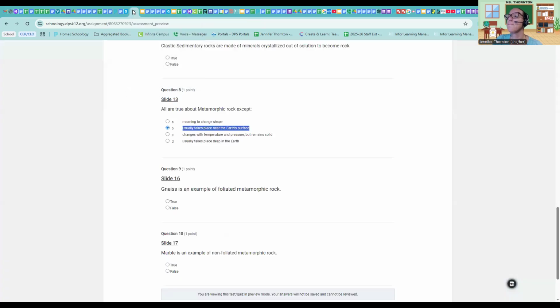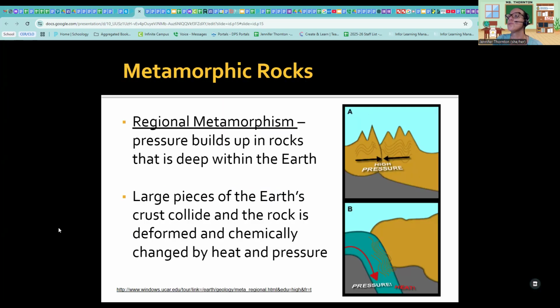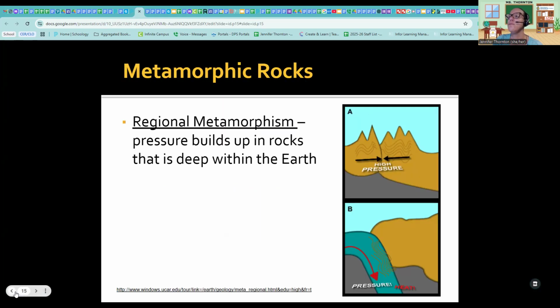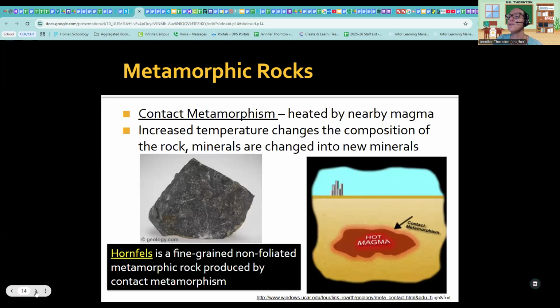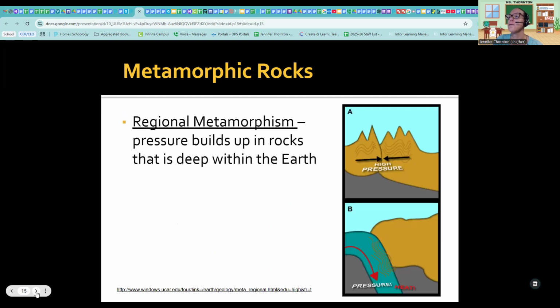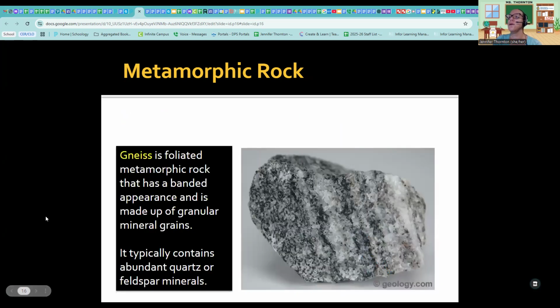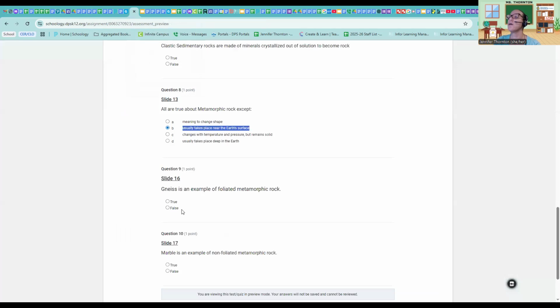All right. Gneiss is an example of foliated metamorphic rock. True or false? I think gneiss was on the previous slide, was it not? No, I think it's on the next slide. Yeah, here you go. Gneiss is a foliated metamorphic rock that has a banded appearance and is made up of granular mineral grains. So gneiss is a fully foliated metamorphic rock. That is true for question number 9.